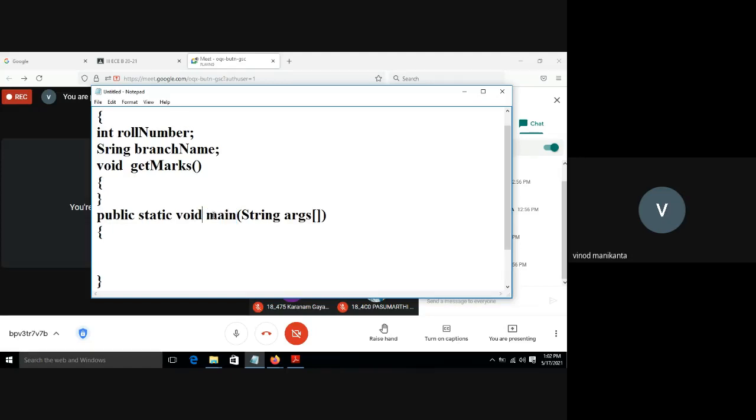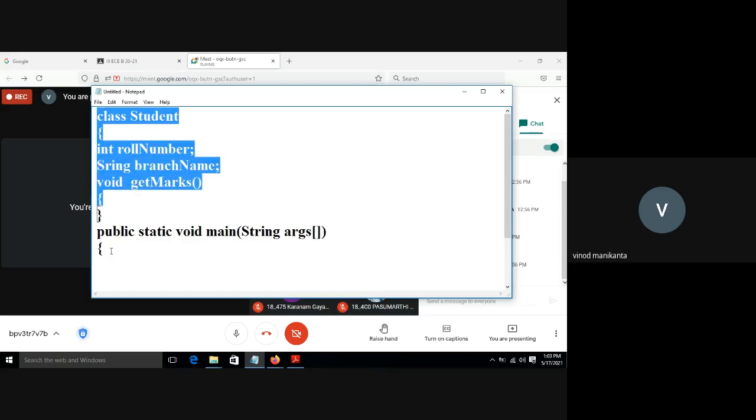So this main method will always be void, always be static, always be public. That I will tell you next. Simply understand, this is the main method, similar to the main function. In a C program, execution starts from main. Similarly in Java also, execution starts from the main method.